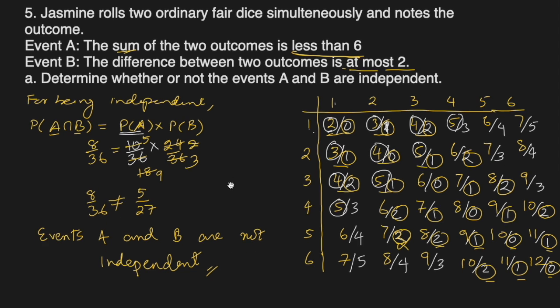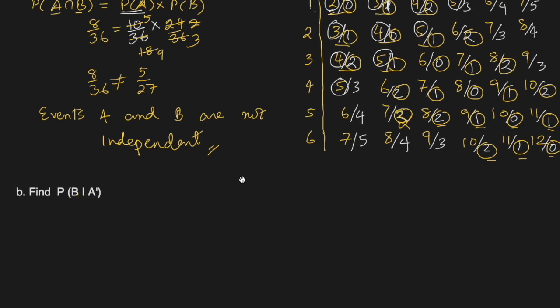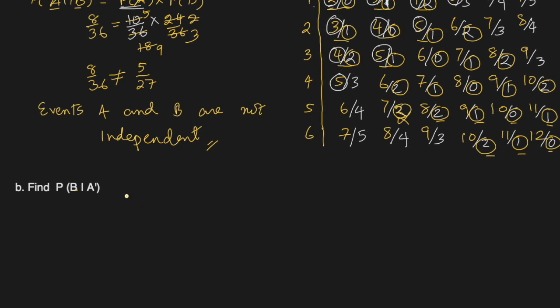Okay, let's go to question B part. Probability of B given A prime. A prime means A does not happen. So according to our formula, it will be probability of B intersection A prime divided by probability of A prime. Probability of A prime is easy because we know probability of A, which was 10 over 36 here. So A prime will be 1 minus 10 out of 36.